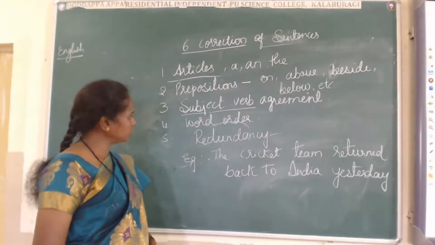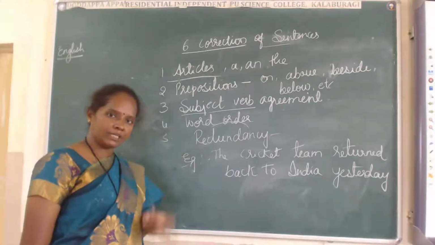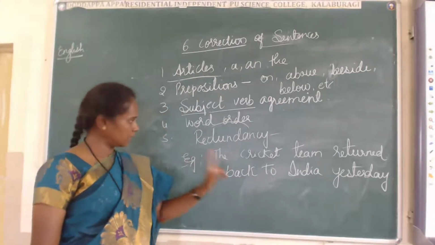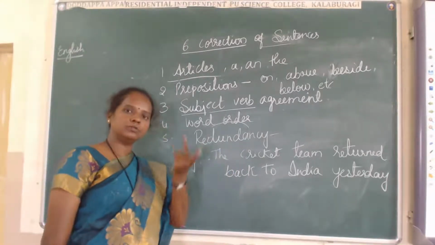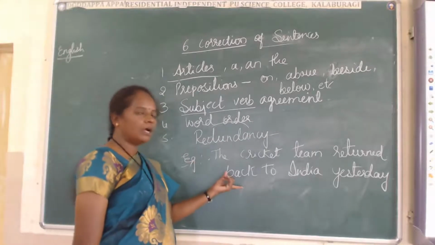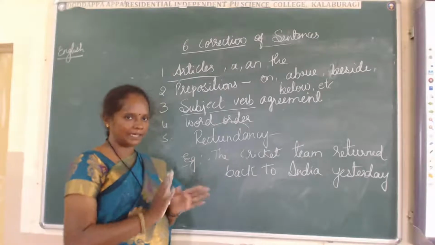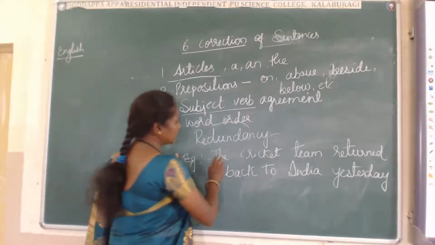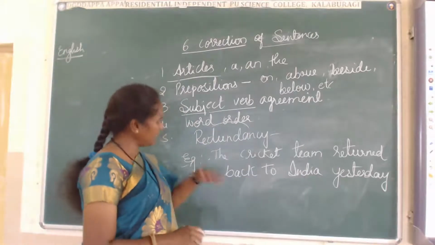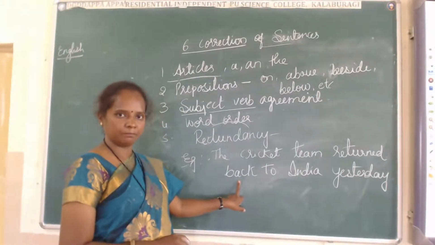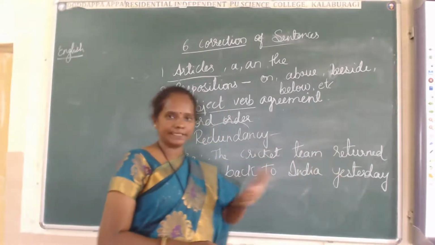Here, what we have to see: two words are there, back to back, and those two words give the same meaning. That we have to remove. That is the error of the sentence. The cricket team returned. Return means coming back. Again, they have used back.